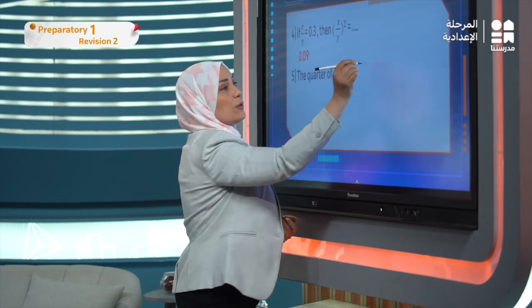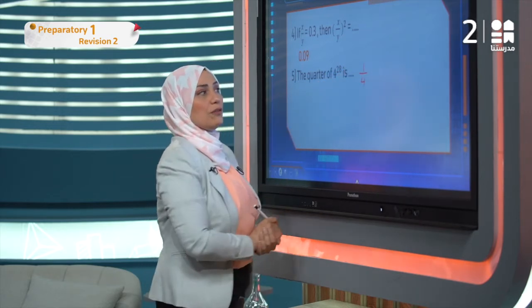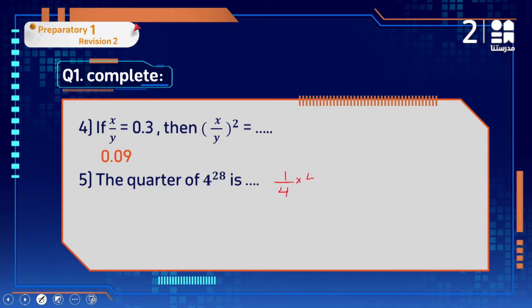Number 5, a quarter of 4 to the power of 28 is equal to what? Okay, so here we have a quarter, which means 1 over 4 times 4 to the power of 28. Let me ask you a question. Do we have the same base? Yes, of course, we have 4 and 4. This 4 is to the power of 1 because it doesn't have an exponent. So it is 4 to the power of 28 over 4 to the power of 1. The fraction bar means division, so it is 4 to the power of 28 minus 1, which is 4 to the power of 27.